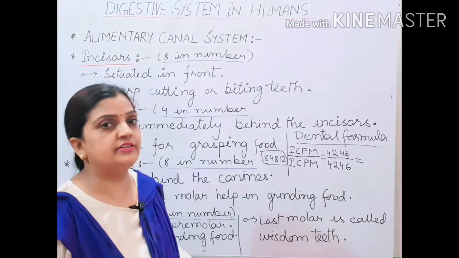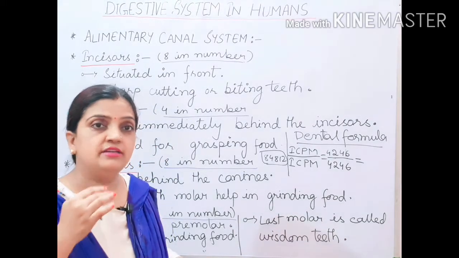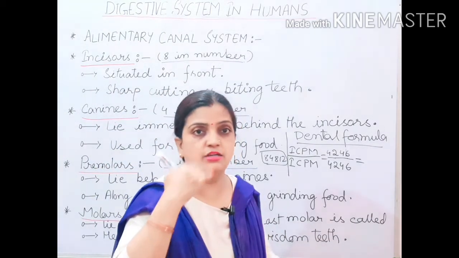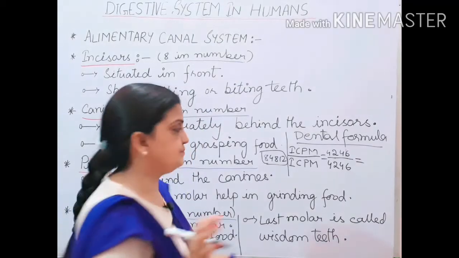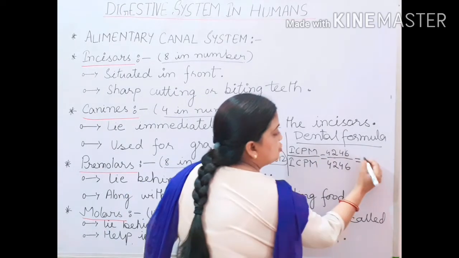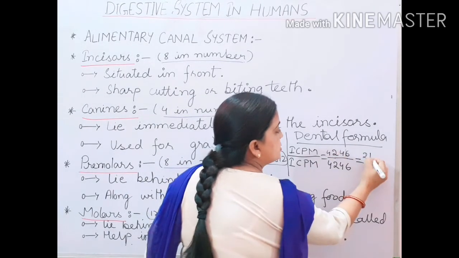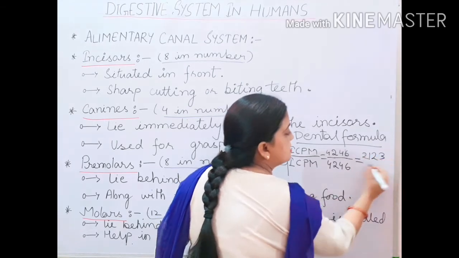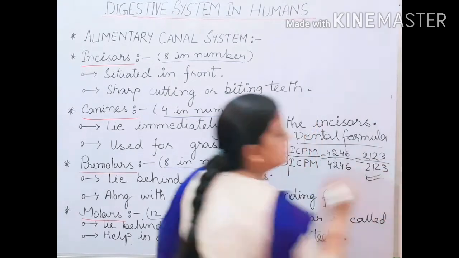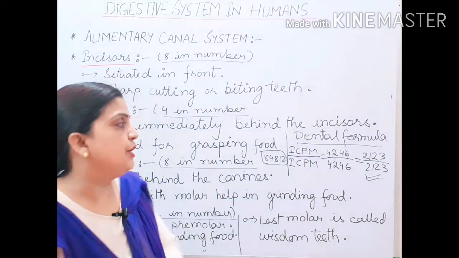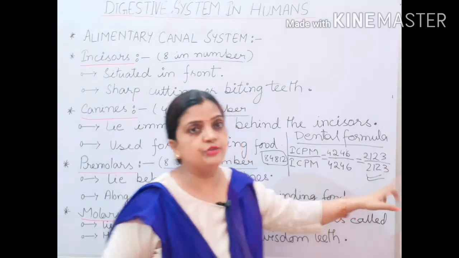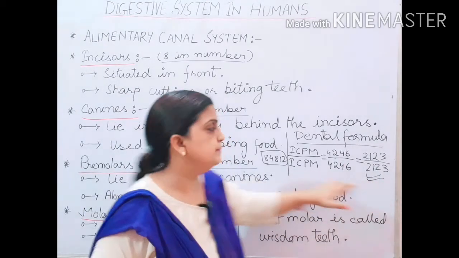Now children, how many jaws are we having? We are having 2. I told you that we are thecodont. Thecodont means sockets are present, upper and lower. So we are going to divide the teeth number by 2. Your 2 2s are 4, 2 1s are 2, 2 2s are 4 and 2 3s are 6. Same here, 2 1 2 3. So this is the dental formula for human beings: 2 1 2 3. Hope children you have understood how this 2 1 2 3 came from 4 2 4 6.